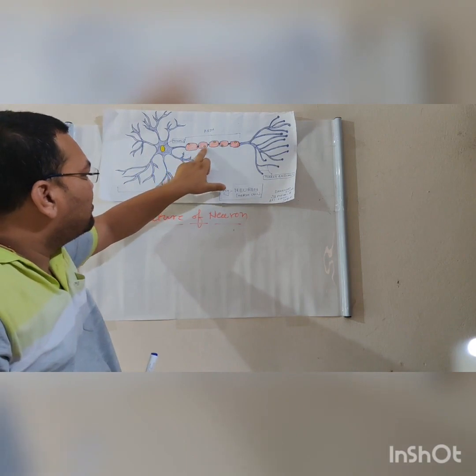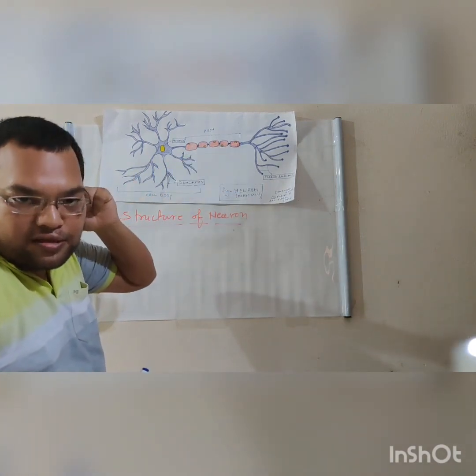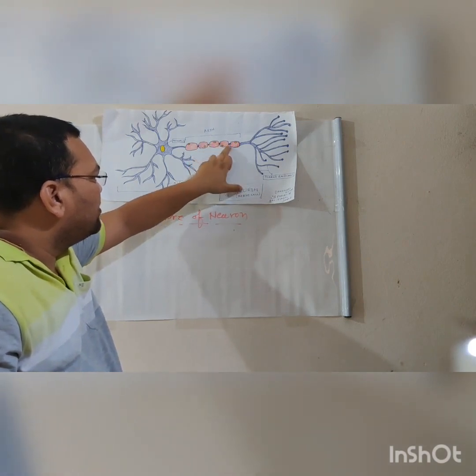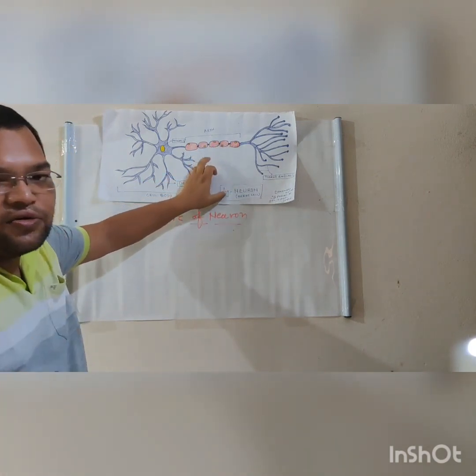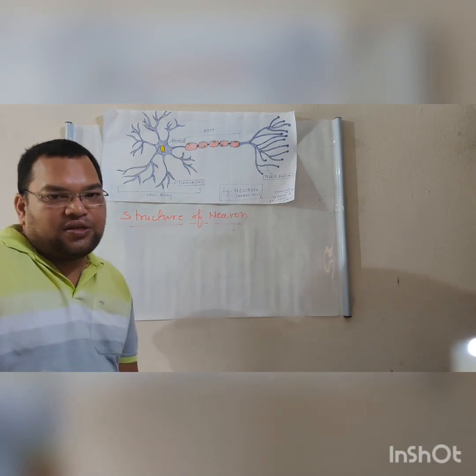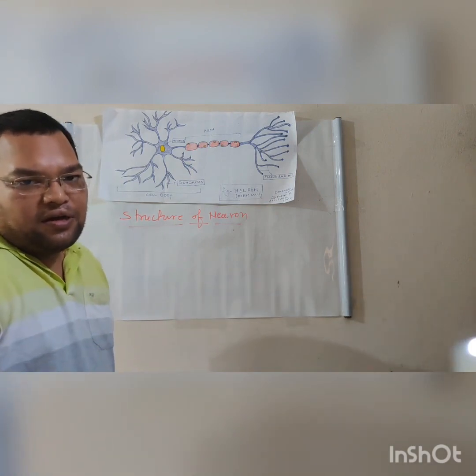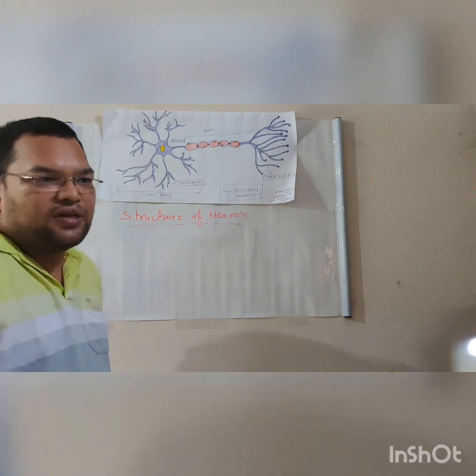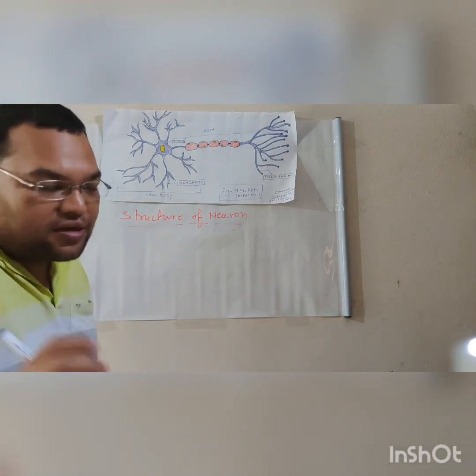Now these cells are Schwann cells, and these nodes are nodes of Ranvier. Actually, this is the detailed one; if you don't know this thing, it doesn't matter for the 10th class.